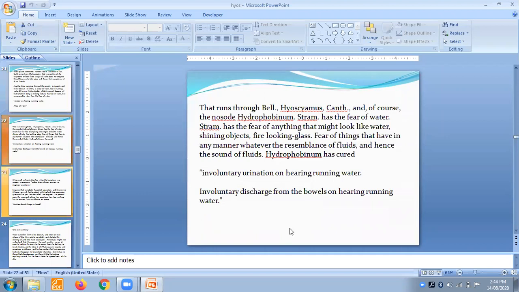The next slide runs through belladonna, and cantharis. Cantharis also has that fear of water, but cantharis has burning pain with fear of water. That is strangury. The nosode hydrophobinum and stramonium have the fear of water. Stramonium has the fear of anything that might look like water: shining objects, fire, looking in the glass.